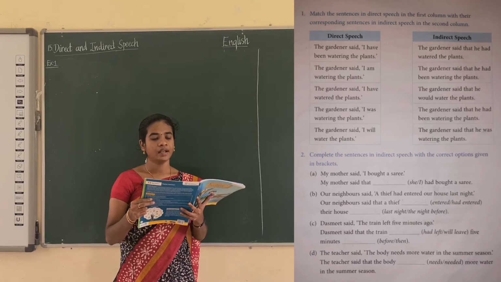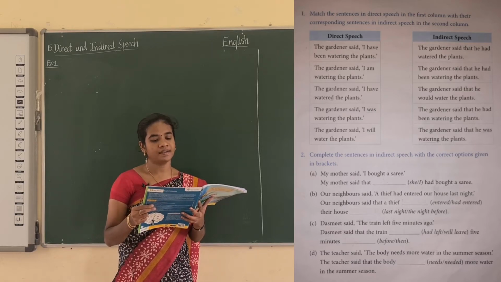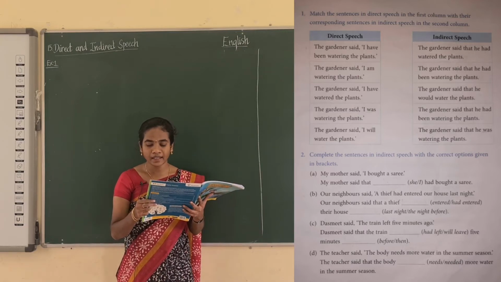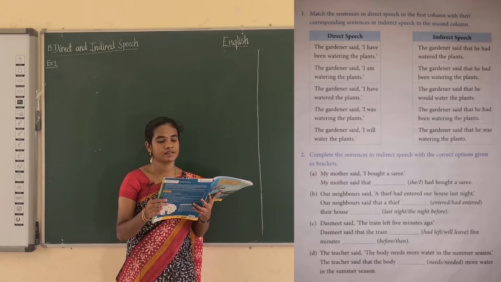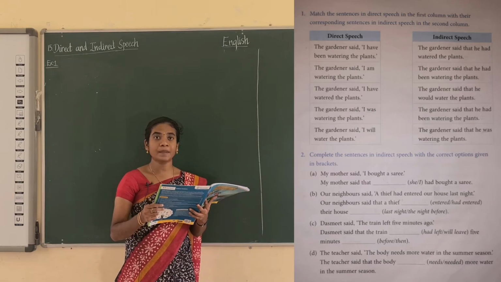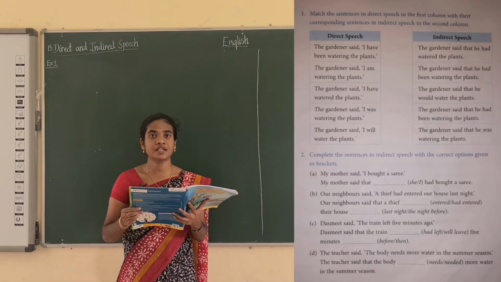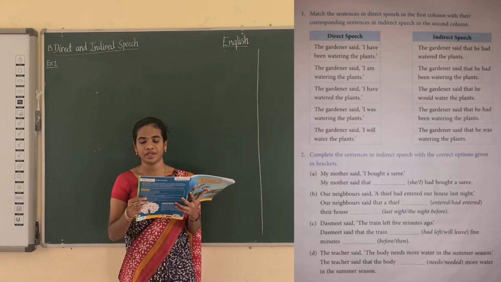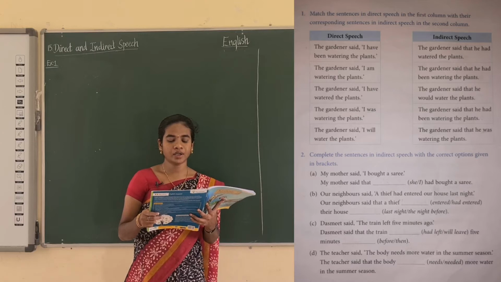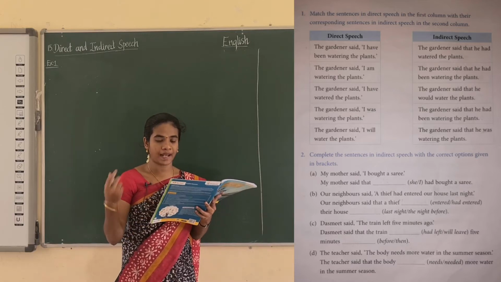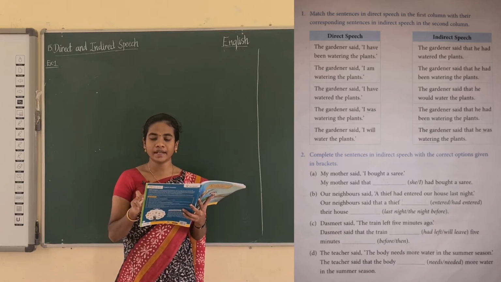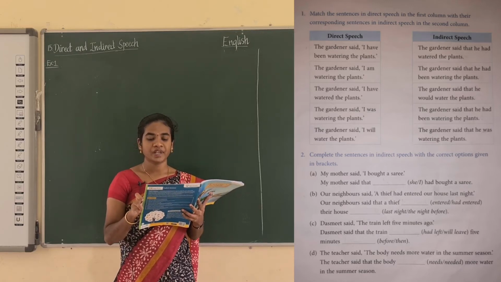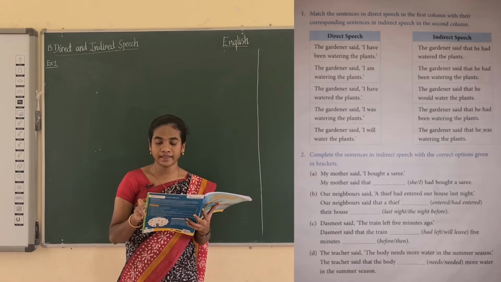See the next one. The gardener said, I am watering the plants. Okay, so the answer is the gardener said that he was watering the plants. Am watering is the present continuous. The present continuous is changed into the past continuous. So was watering the plants is the right answer. And third one, the gardener said, I have watered the plants. The answer is the gardener said that he had watered the plants. Okay.